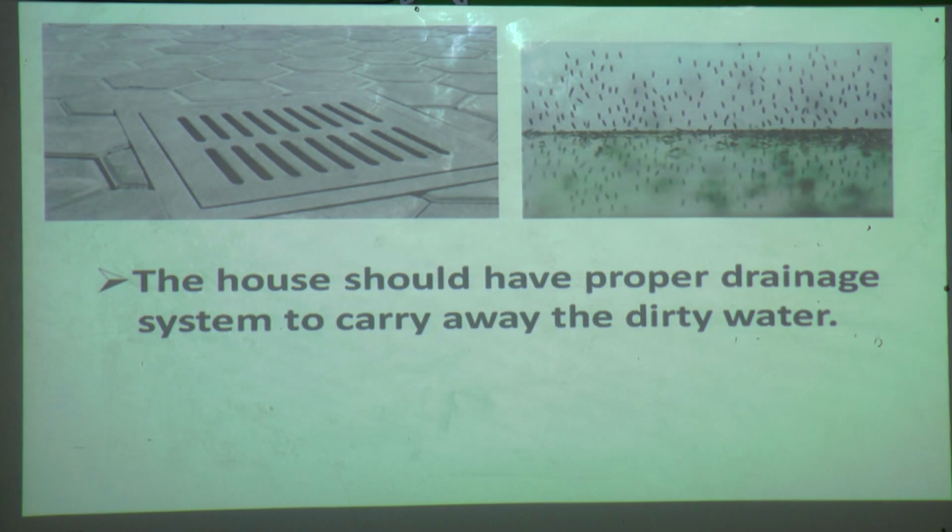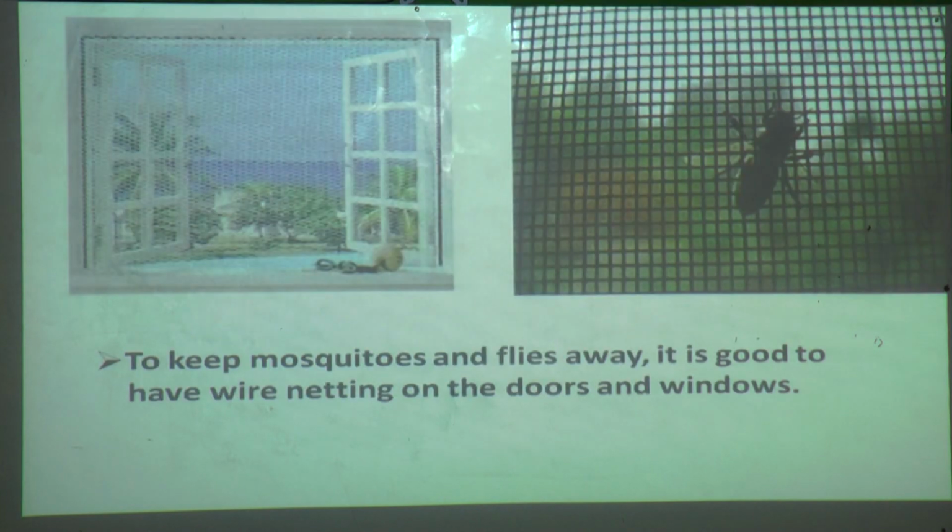If we do not remove water from any place, then what will happen? Mosquitoes and germs breed in collected water and spread disease. So it is very dangerous for your health. So the house should have a proper drainage system to carry away the dirty water. Now see this.